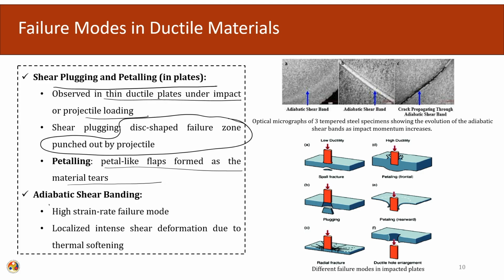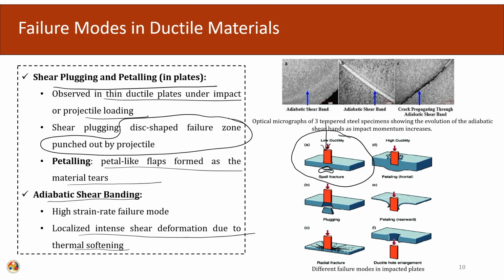In addition to that, high strain rate failure modes will occur, and localized intense shear deformation due to thermal softening will also occur. If we look at figure 1, we can see spalling occurs. A projectile hits the plate and a portion is torn off from the other surface.